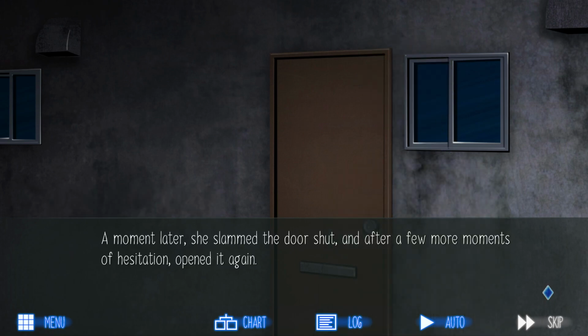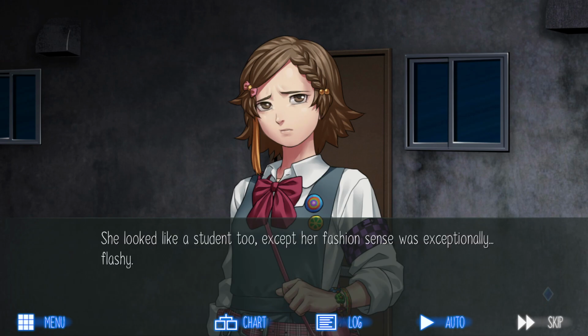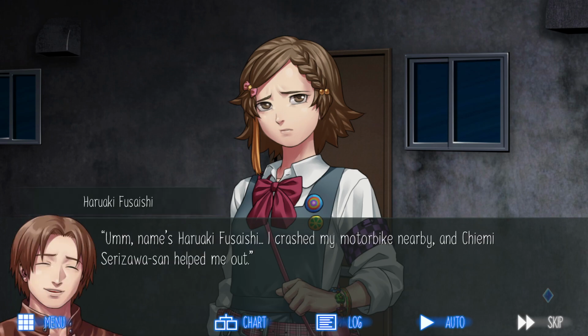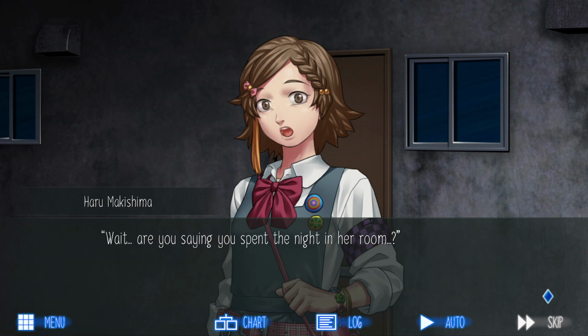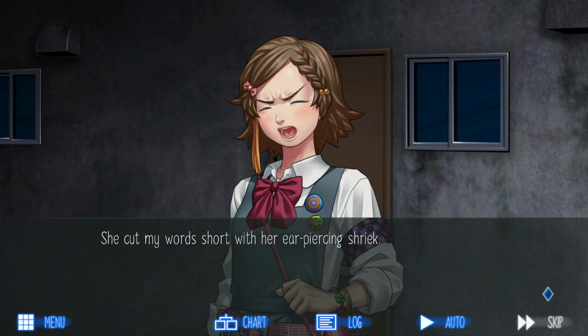A moment later, she slammed the door shut and after a few more moments of hesitation, opened it again. Whoa. She looked like a student too, except her fashion sense was exceptionally flashy. Who are you? Name's Haruaki Fusaishi. I crashed my motorbike nearby and Chiyomi Serizawa helped me out. Wait, you saying you spent the night in her room? Yeah. She cut my words short with her ear-piercing shriek.